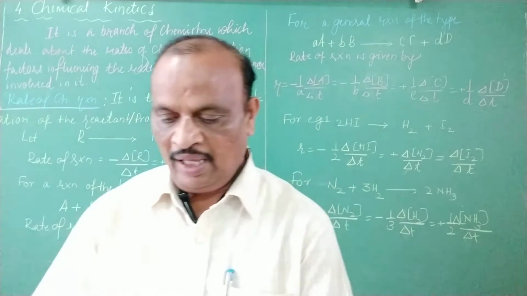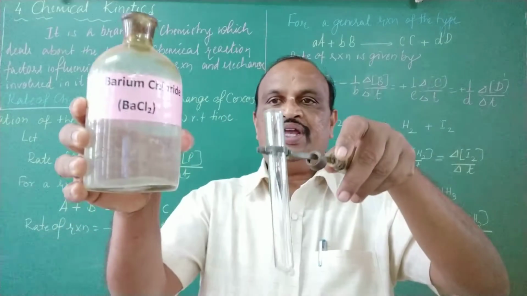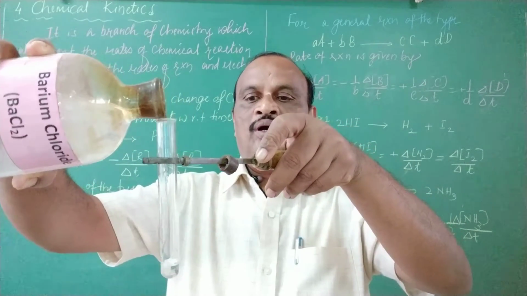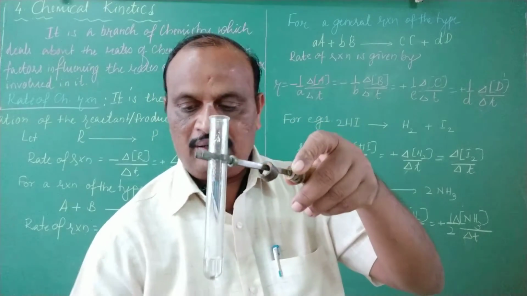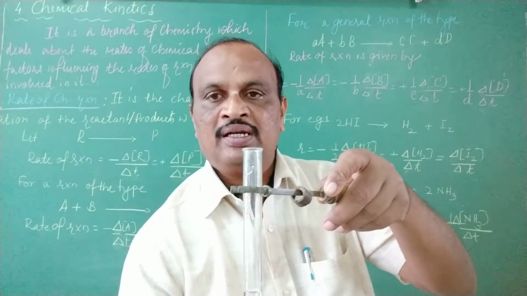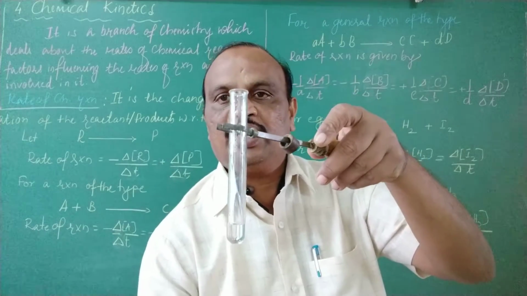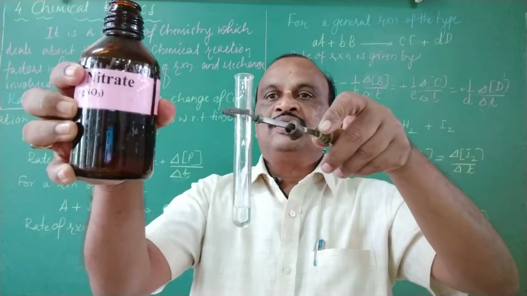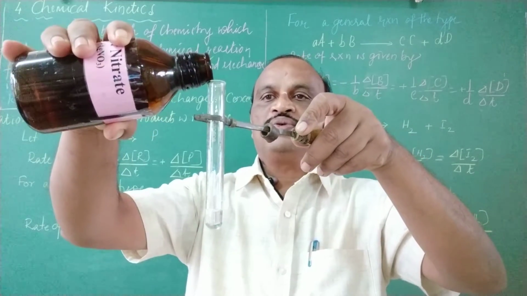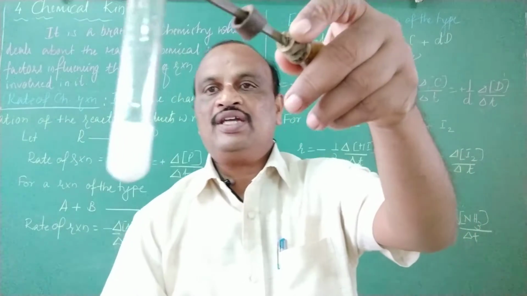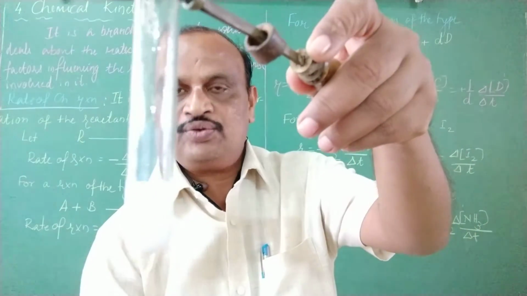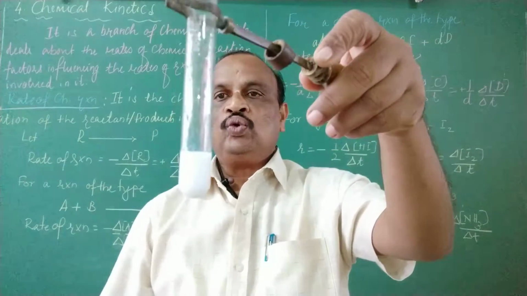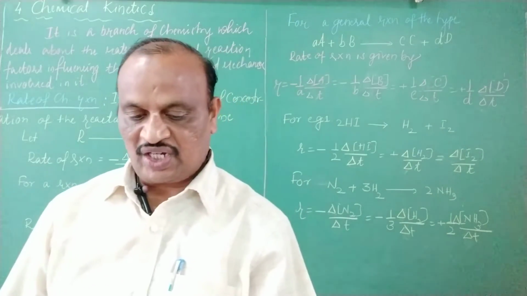For example, if I take an aqueous solution of barium chloride in a test tube, so 1 or 2 ml of this barium chloride I am going to take. To that, I am going to add a few drops of silver nitrate. Look into this. As soon as you add it, a white precipitate of silver chloride is formed.